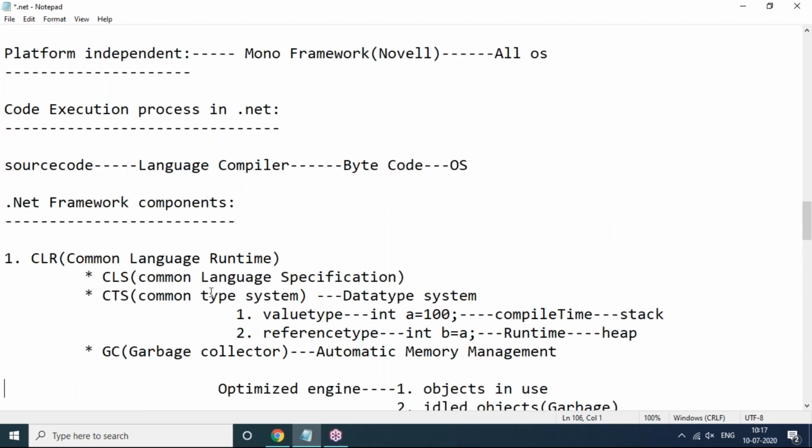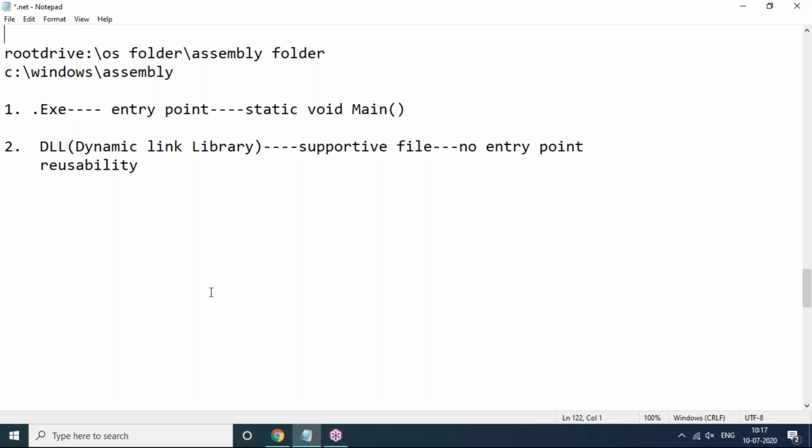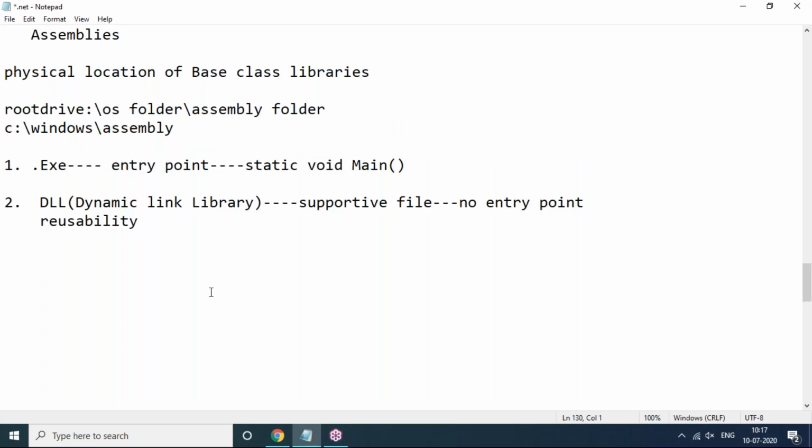So far, whatever we discussed in the last sessions and up to now, we completed the introduction session. Now we will enter into the programming part. First, I would like to discuss some basic important points. We will start with the C# .NET programming language. So what is C# .NET? C# .NET is a high level object oriented programming language.